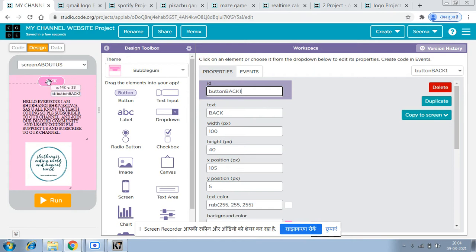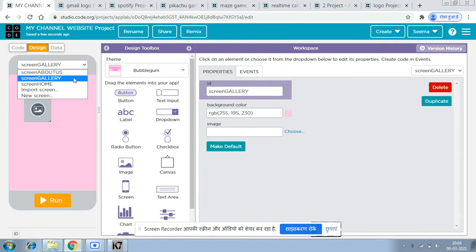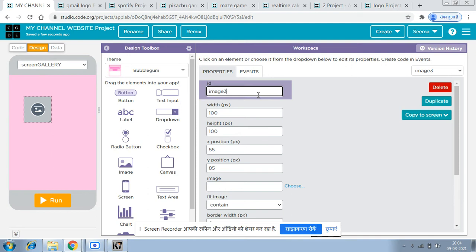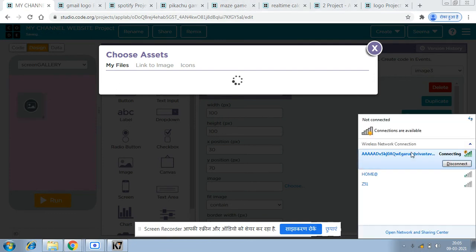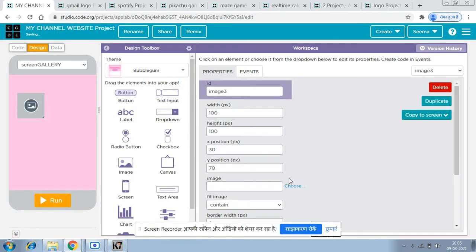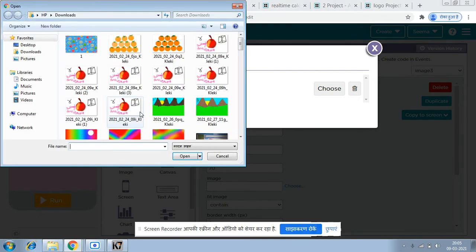Back one. Yeah. Okay, and in the screen gallery, we can just put it like that only. Okay, let's put some images here or assets. Okay, it's just taking some time to load. Okay, let's wait for minutes. Yeah, so now upload it. Yeah, I'm just going to upload it.